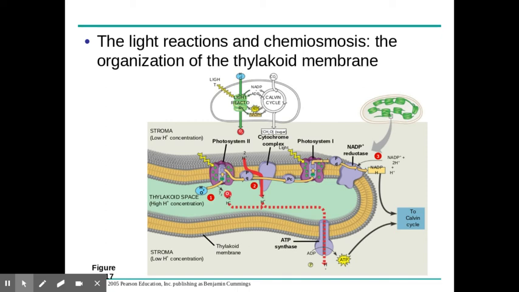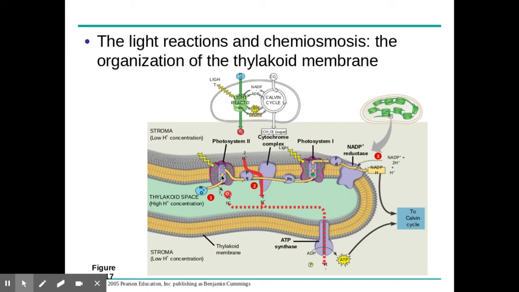So this is the light reaction. I'm just going to review that again. Really what we're seeing here at step 1 is water coming in and being split. We're going to use the light's energy in order to split water. It splits into oxygen, which is why oxygen is a byproduct of photosynthesis. The oxygen that you're breathing right now came from this process right here. The other thing when we split water is that we create some hydrogen ions, and again, you can see that they're going to be in the thylakoid space, on the inside.